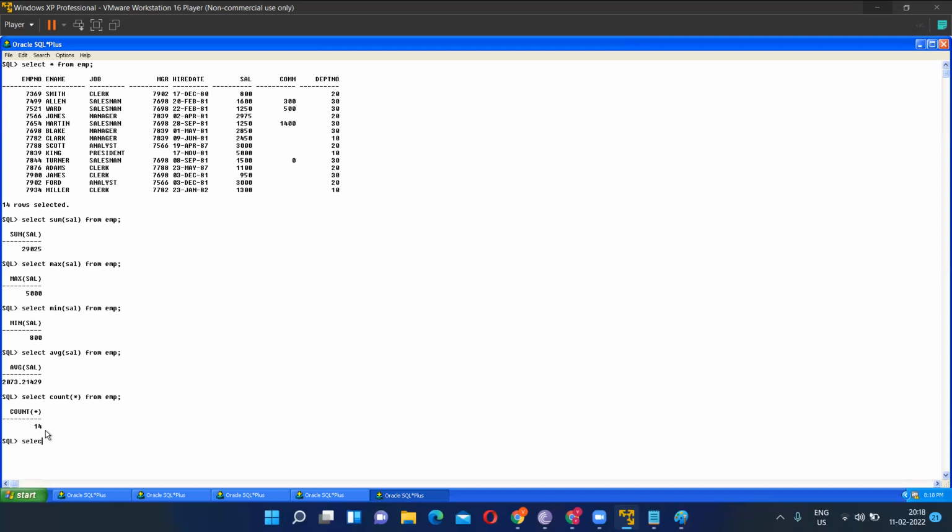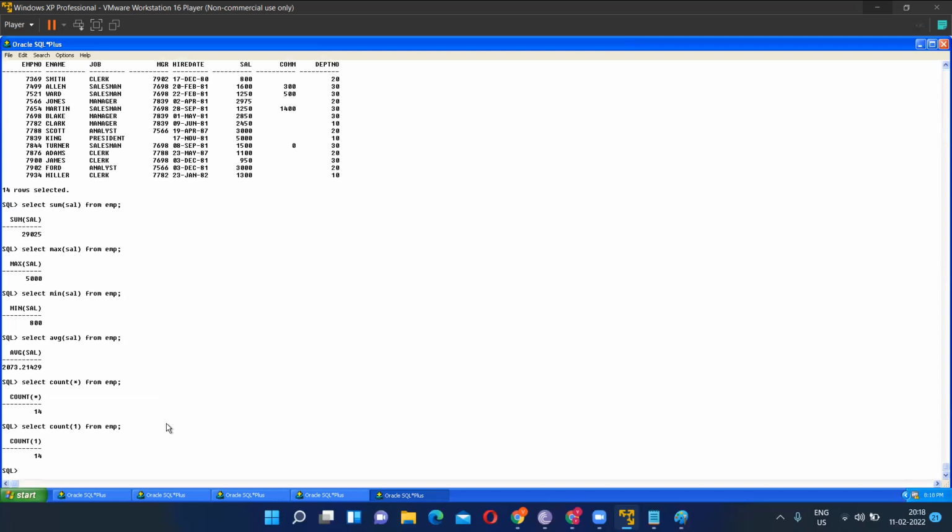Yes. So some people write like this and they get confused, and some people will write like this, 1. So what does this 1 mean? Can someone tell me? It will also count the number of records and the output will be what? 14. Can you tell me what is the output? 14 or not? Okay. Guys, are you clear till this much? Select count 1 from EMP. It counts the number of records. Number of records are how many? 14. Are you clear till this much? Tell me yes or no.